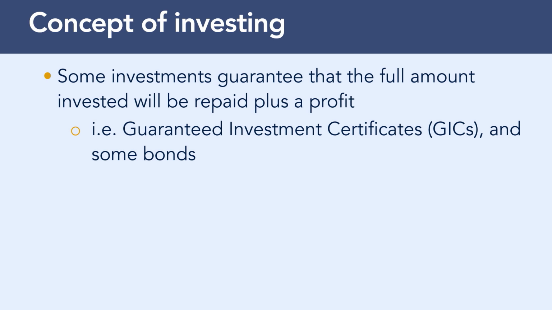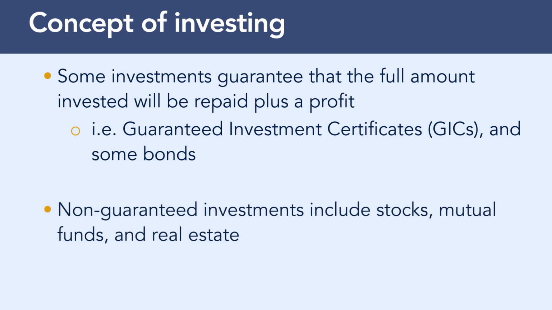These non-guaranteed investments include stocks, mutual funds, and real estate. Where do segregated funds and annuities stand in respect to such guarantees? This chapter and this manual describe how these insurance investments provide guarantees, to whom and when.